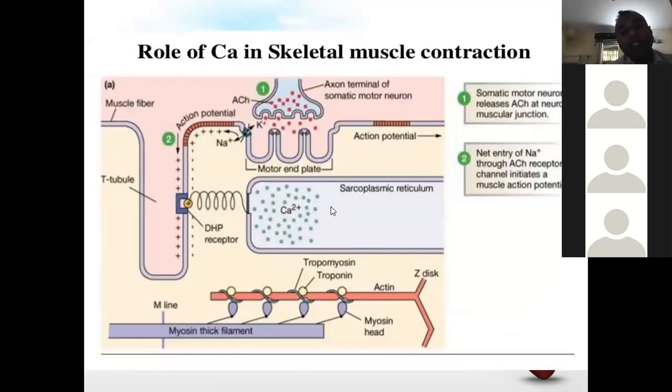It is basically when the action potential reaches the DHP receptor, this causes the opening of this calcium channel. Here there is no entry of calcium, as you can notice in the cardiac muscle. But in skeletal muscle, it opens this channel. Opening of the channel, it is not again the ryanodine receptor. This ryanodine receptor channel will open, but in response to voltage. So it is called electrical coupling. It is not mechanical coupling like in the previous case.